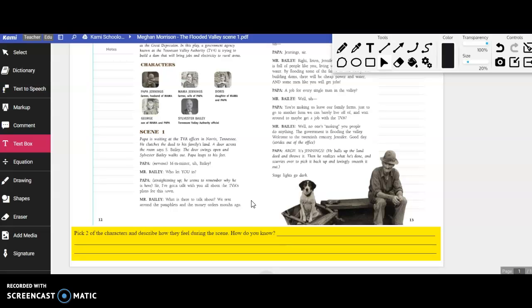Okay, and just so you know, Mr. Bailey works for the government. So he is trying to build this dam to help in one way, but Papa is feeling a different way based on where he lives. Okay, that's the clue I'll give you. And if you want more help with it, I'm more than happy to help.